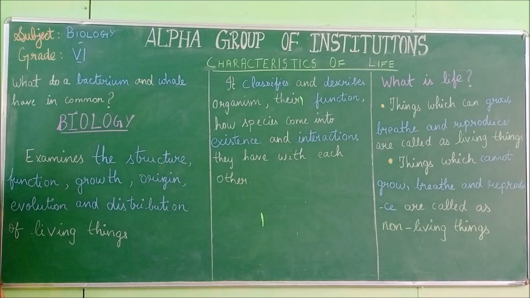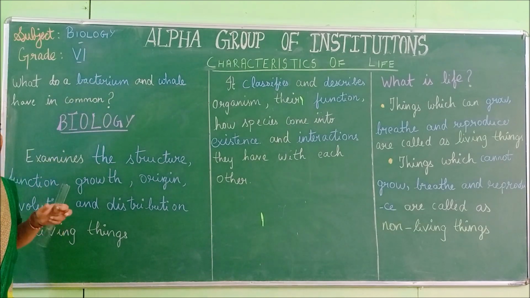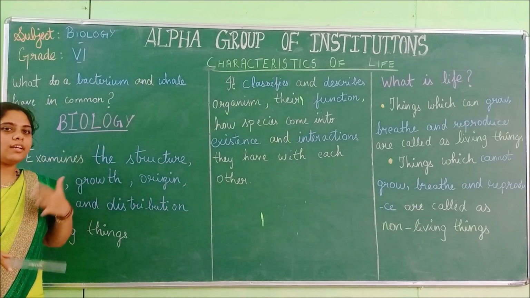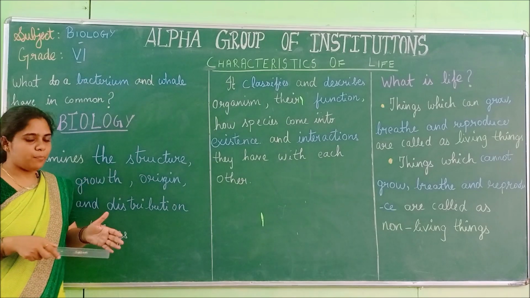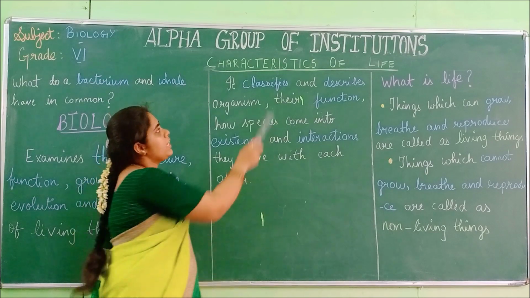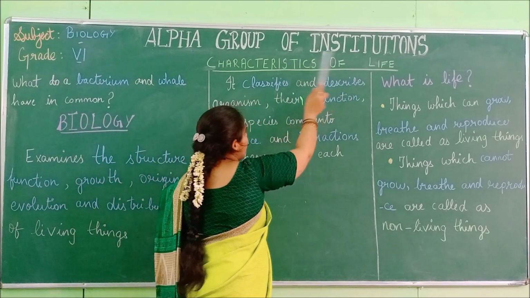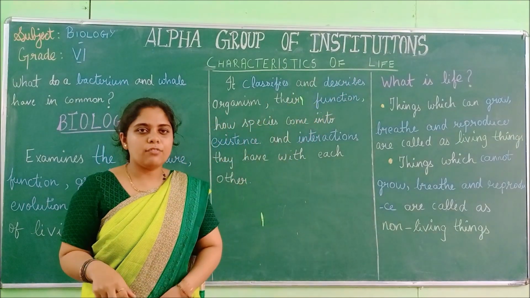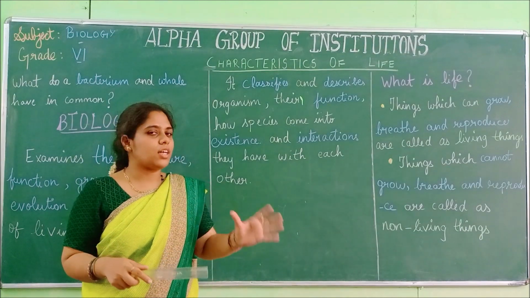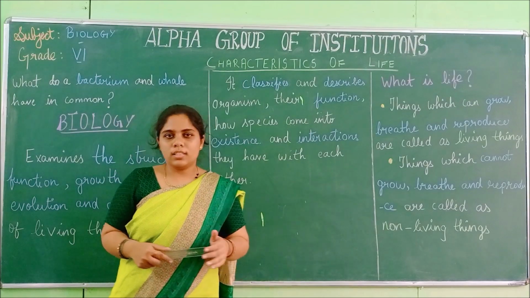So now, from the video, we saw what the bacteria and whale have in common. The common features between a bacteria and a whale, that was the thing we saw. It's all related to one topic, that is life. So today's topic is characteristics of life, about what life is and what the different characteristics of life are. Those are the things we are going to see now.